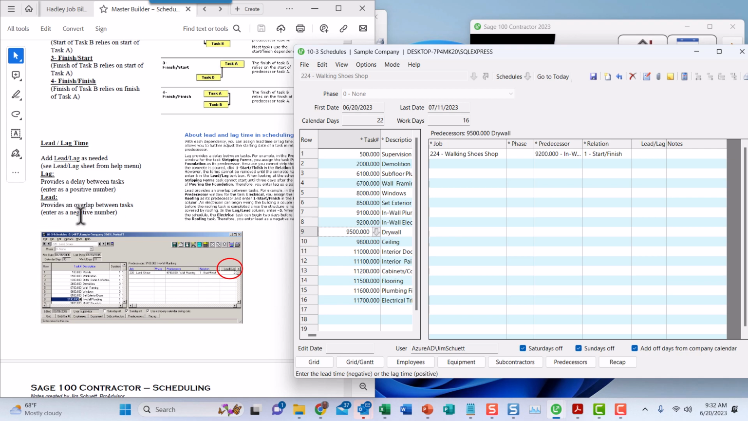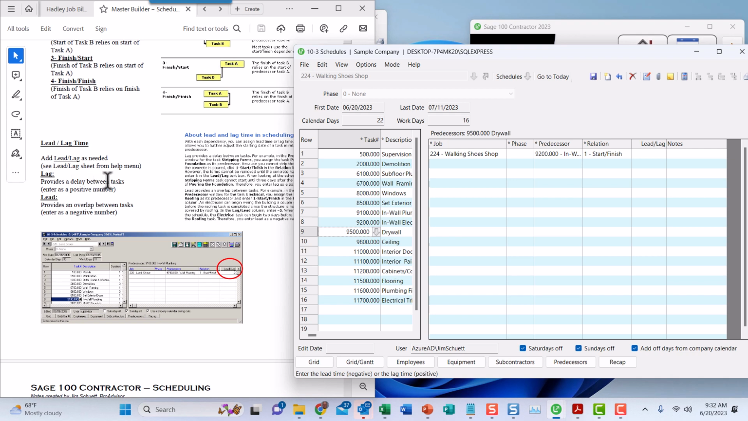And it's a negative number, so the negative means you are going to put it, how do I explain this? You're going to get it started before it actually begins, because you need to have some lead time for that particular task. Now, if it's a lag time, by the way, lead time is a negative number because you're going backwards.